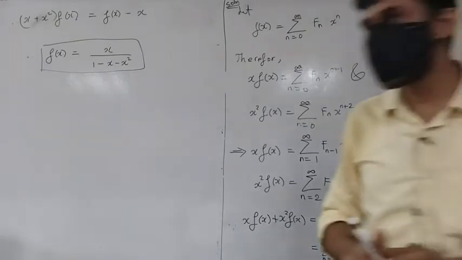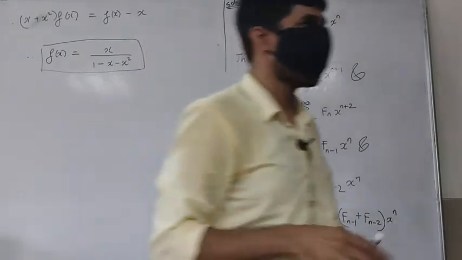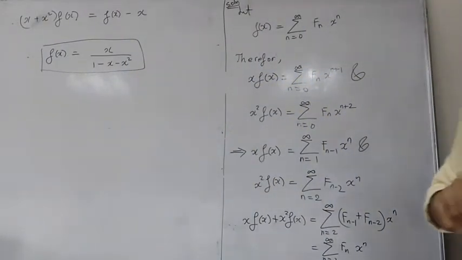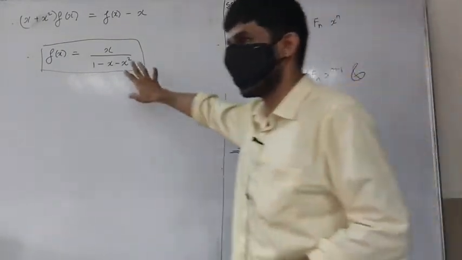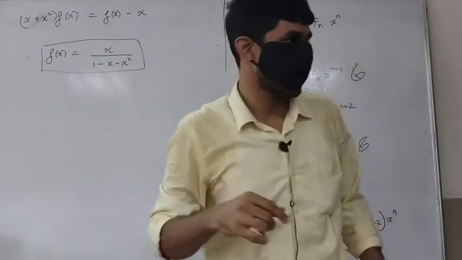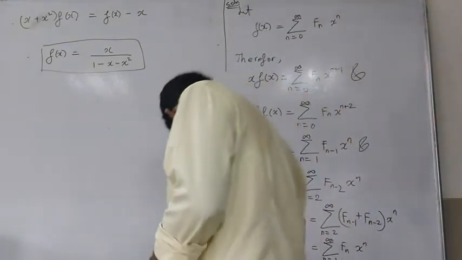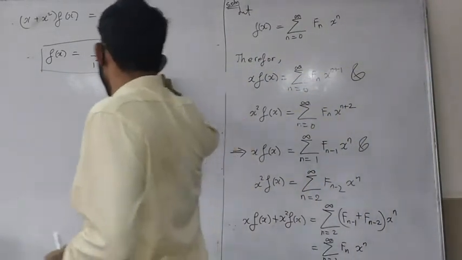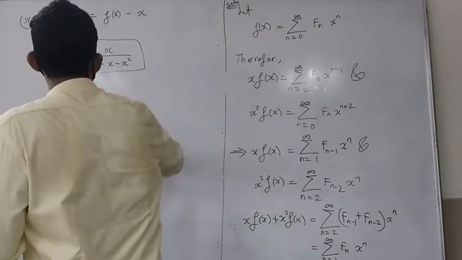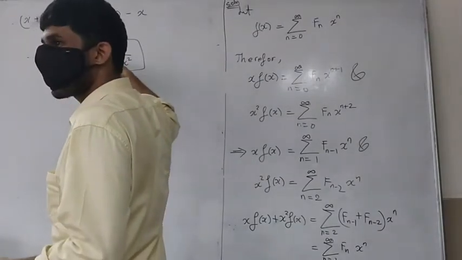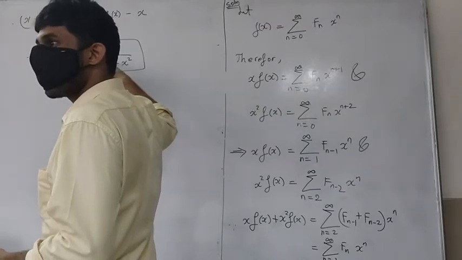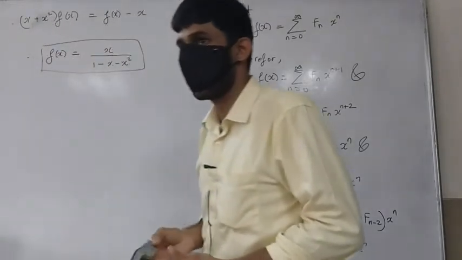Now using the generating function, let's pull off what fn is. We got the generating function, now let's get what this fn is. So how do we do this? I hope everyone can notice that this is analytic at 0.